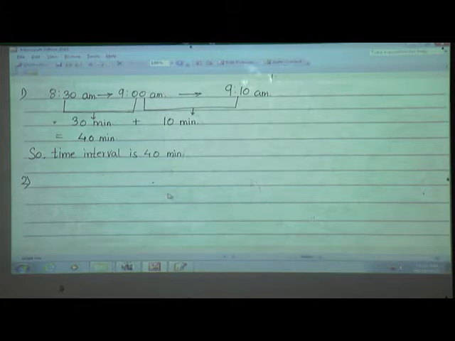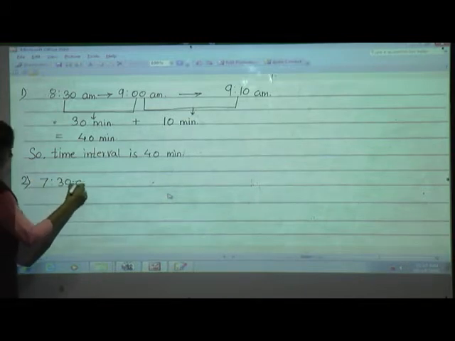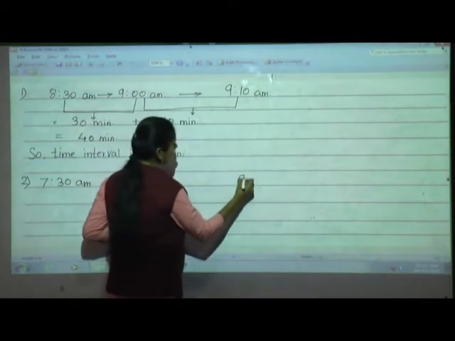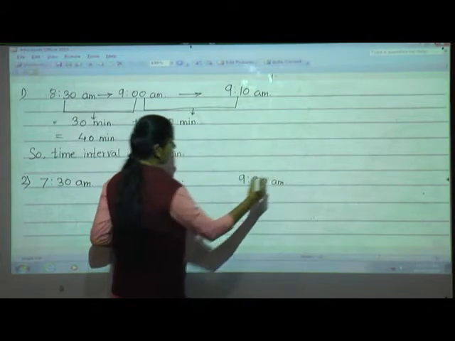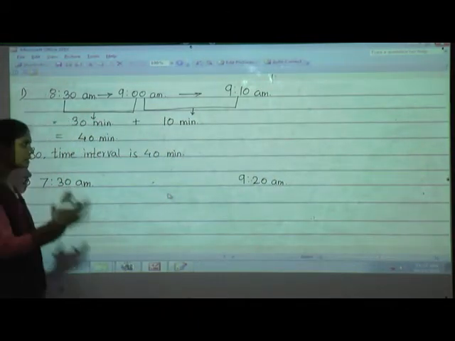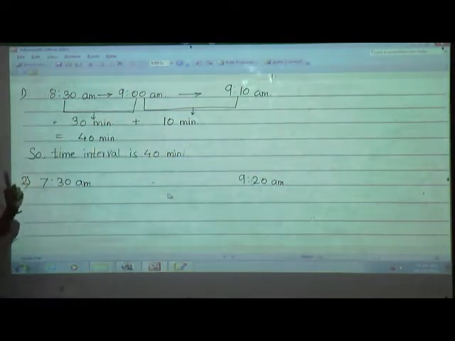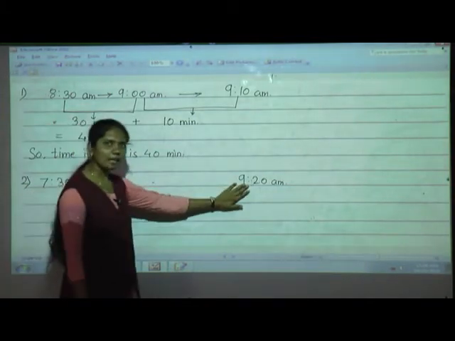Okay, so read it once again. The school bus left the school at 7:30 a.m. So here we'll write 7:30 a.m. And it returned to the school at 9:20 a.m. So when the school bus returned to the school, 9:20 a.m. Now we have to find out the time interval from 7:30 to 9:20.